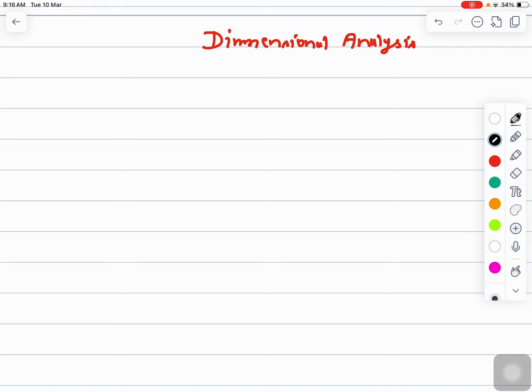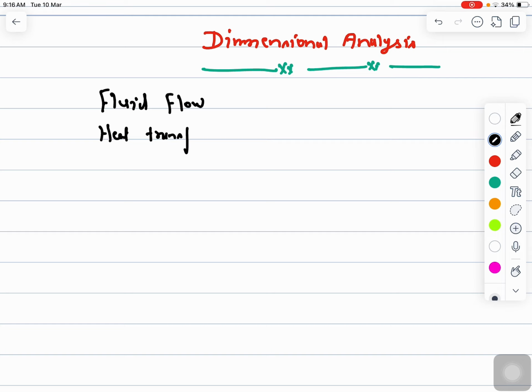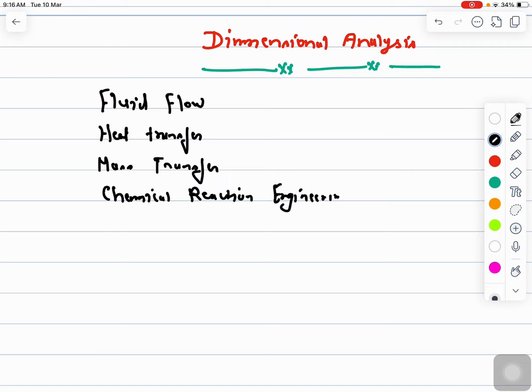When we talk about dimensional analysis, it's extremely important in areas such as fluid flow, heat transfer, mass transfer, and chemical reaction engineering.